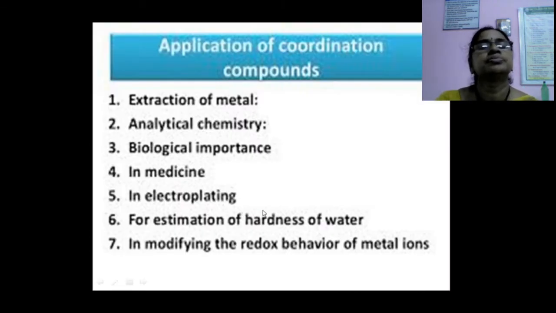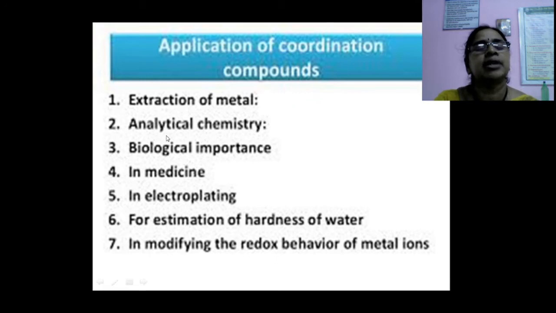Next, these coordination compounds are used in many applications, in the animal and plant kingdom. These are the main applications. One is extraction of metals. For example, silver and gold are extracted from their ores by metallurgical processes.